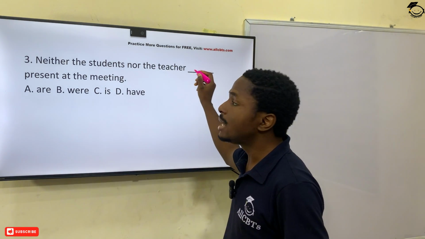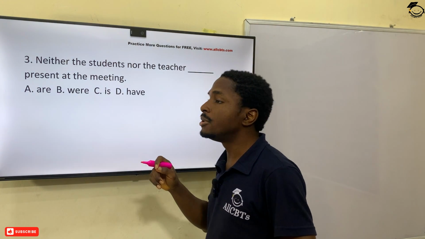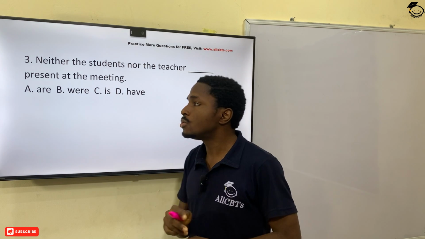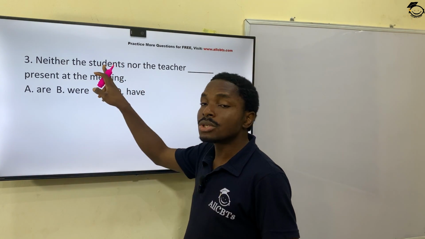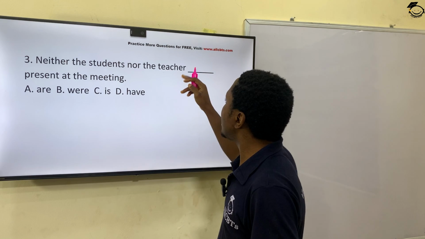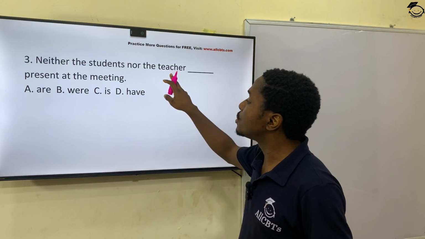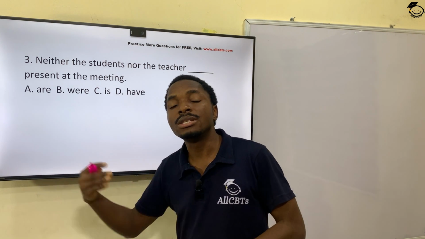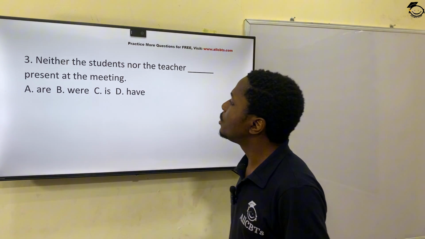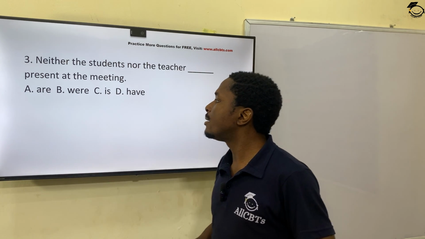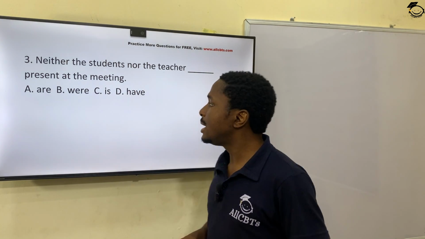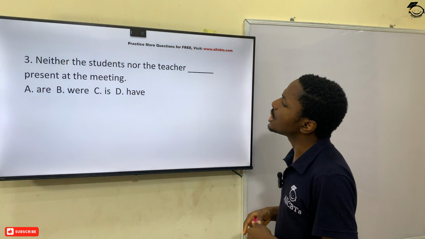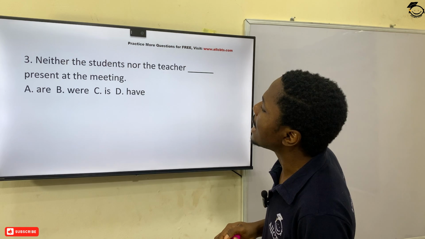The verb has to be here, and this is the nearest subject to the verb. That's something else you should note: it's in the singular. This other one is also a subject, but it's in the plural. So the nearest subject to the verb is in the singular, meaning the verb has to be in the singular too. Have is in the plural, so we are left between is and have. Neither the student nor the teacher is present at the meeting.